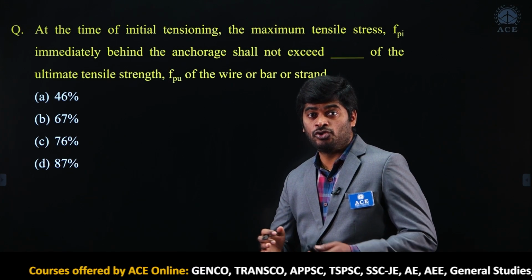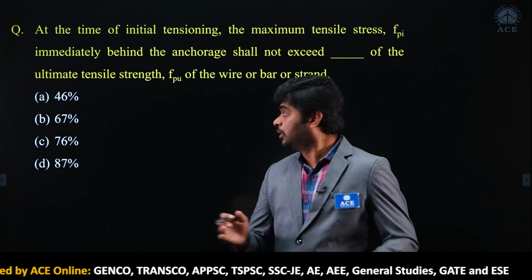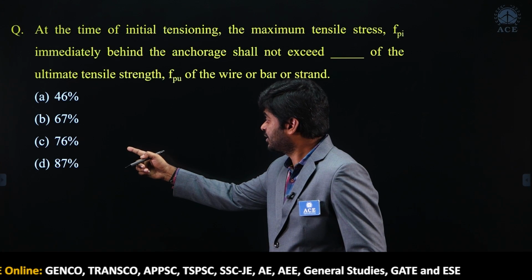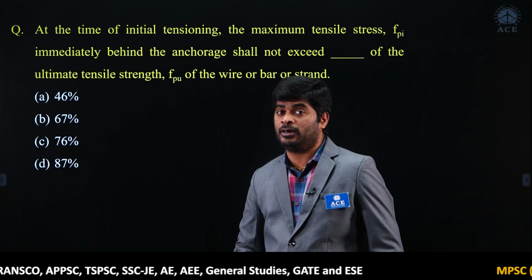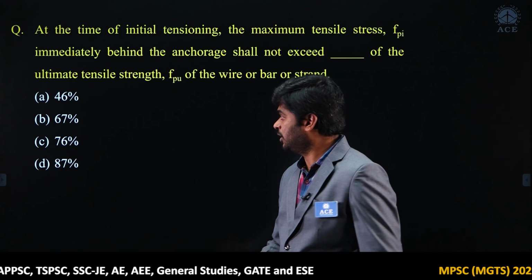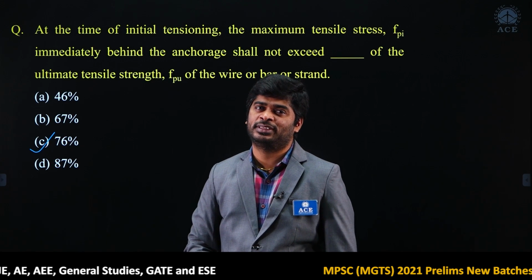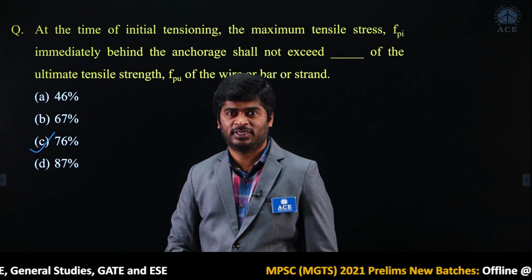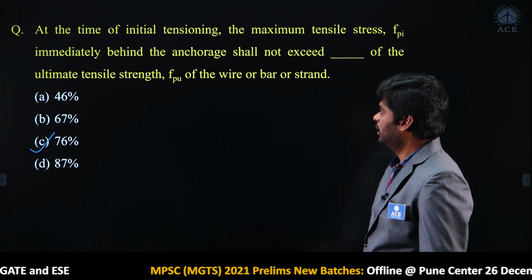Okay. You should not create more stress in a tendon. The stress will be not more than 76% of the ultimate strength of the steel. So, option C is correct. It is as per the IS 1343 code, right. Okay. Move to the next question.